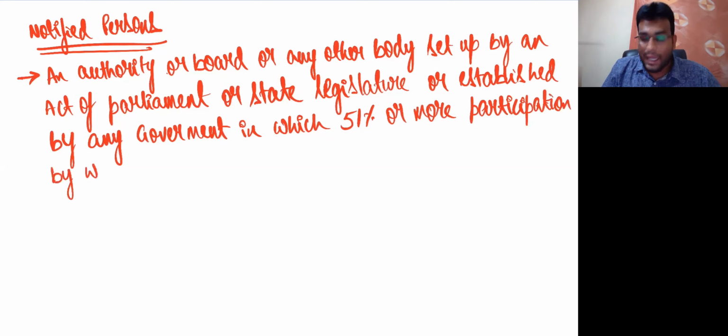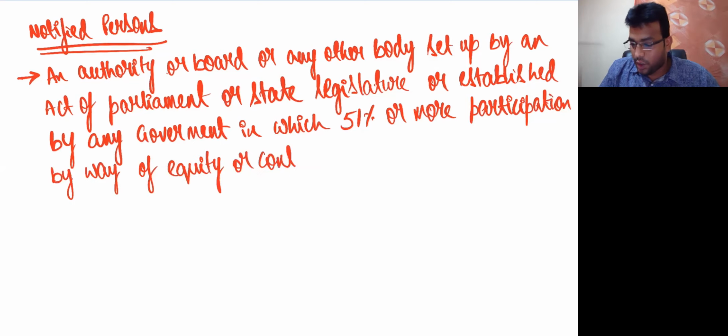Participation by way of equity or control. By way of equity or what, my dear friends? Control. By way of equity or control is with government.